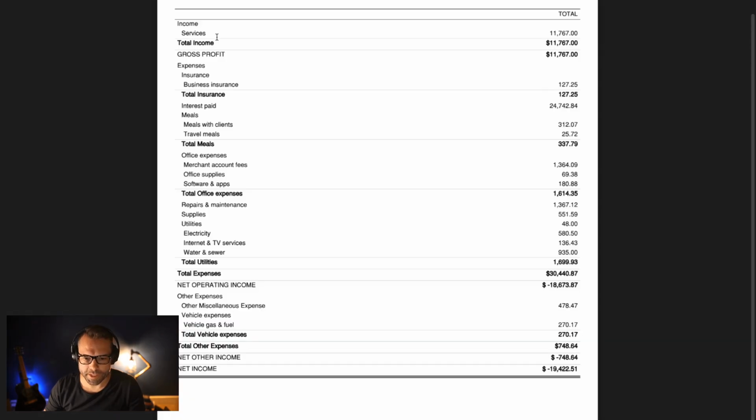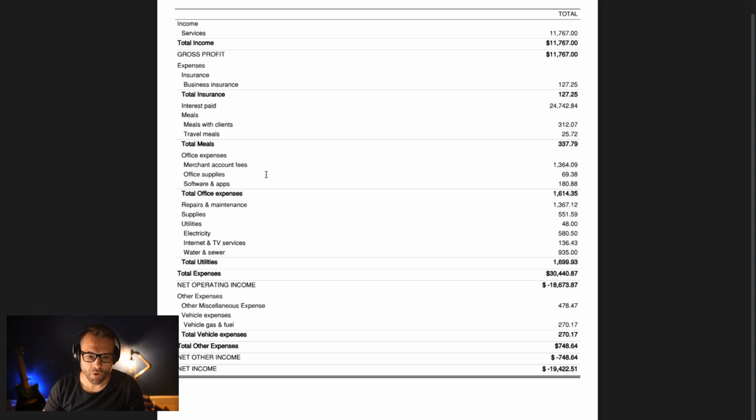So here's an example of one of the P&Ls that we looked at. You can see gross profits, income, expenses, and at the end of the day, the NOI. What was important for me is I wanted to see how the business was performing in the last 12 months on the whole. And then I also wanted to see the trends of income and expenses over that time period so I could isolate any issues and call those out to the seller if we need to discuss them further.